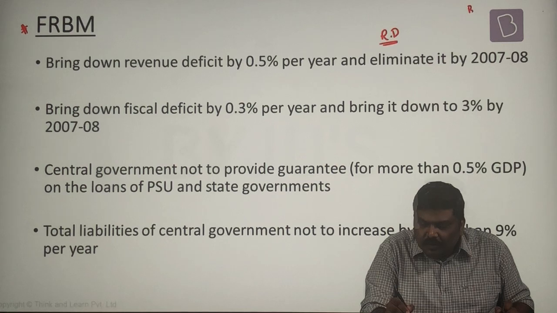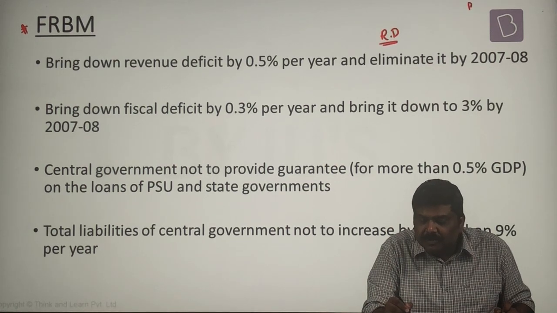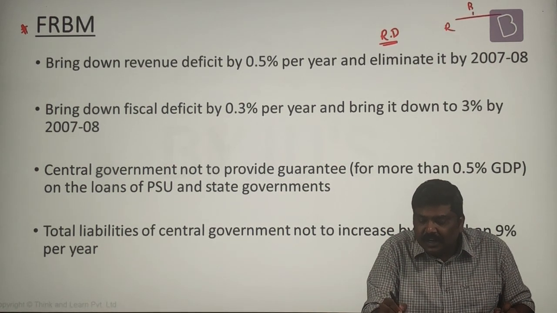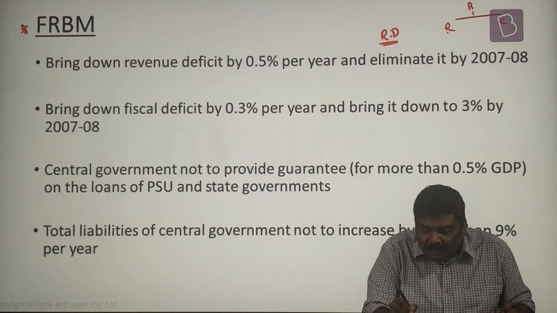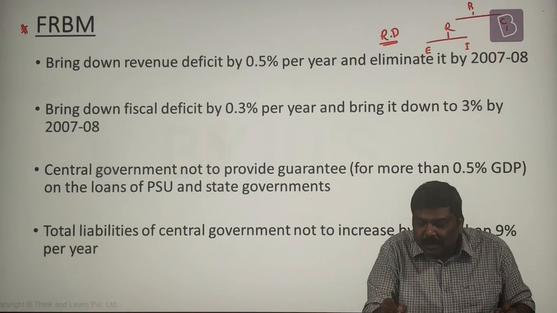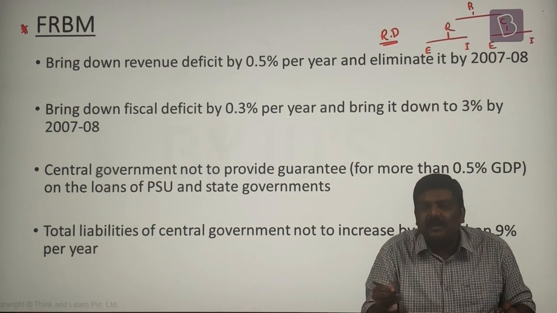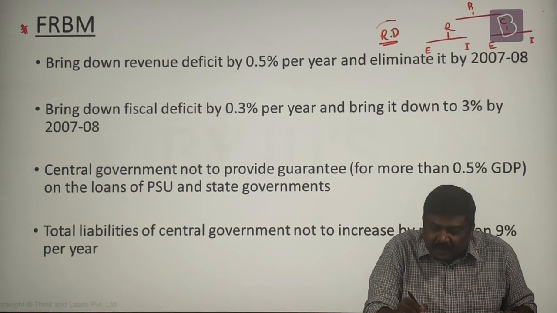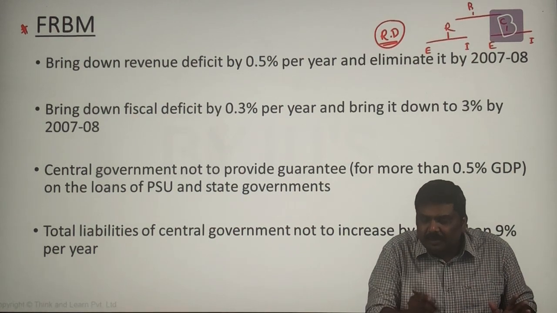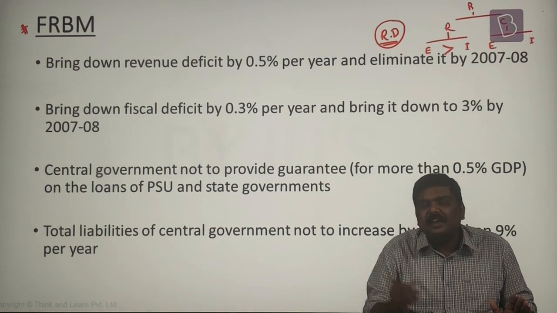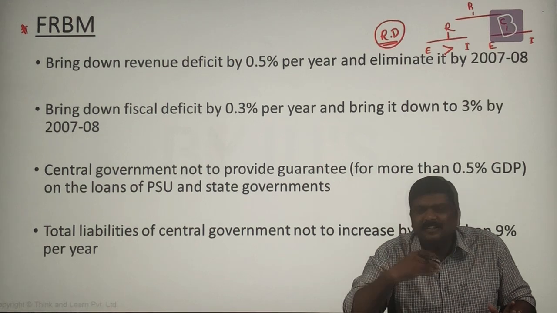Under the budget account, I'll put the figure again. Under the concept of a budget, there is a revenue side and there is a capital side. Under the revenue, there is expenditure and income. Under the capital, there is expenditure and income. Now look at this. When I say revenue deficit, it simply means the revenue expenditure is higher than the revenue income or the revenue receipt.